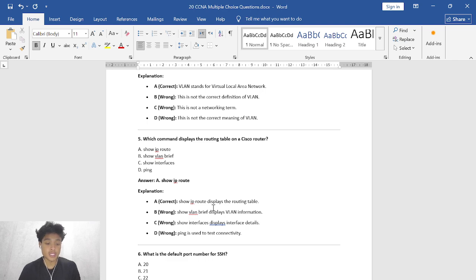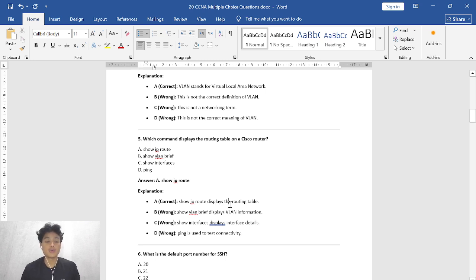So here's the explanation. A, why is it correct? Because the command show ip route displays the routing table. So when you want to display or look at the routing table in the router, you can use this command, show ip route.